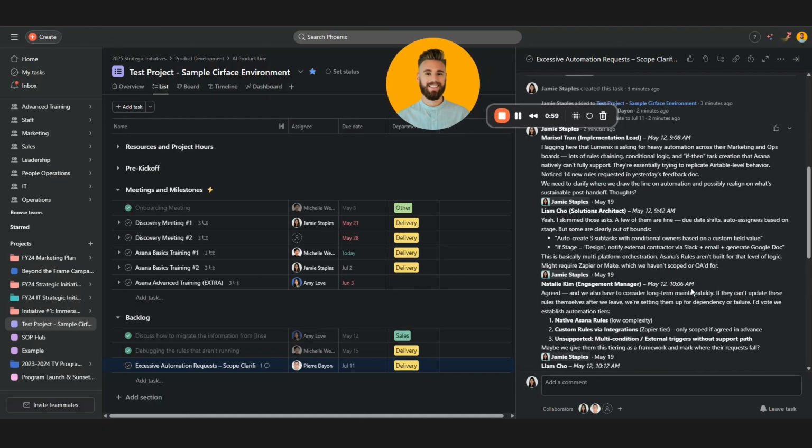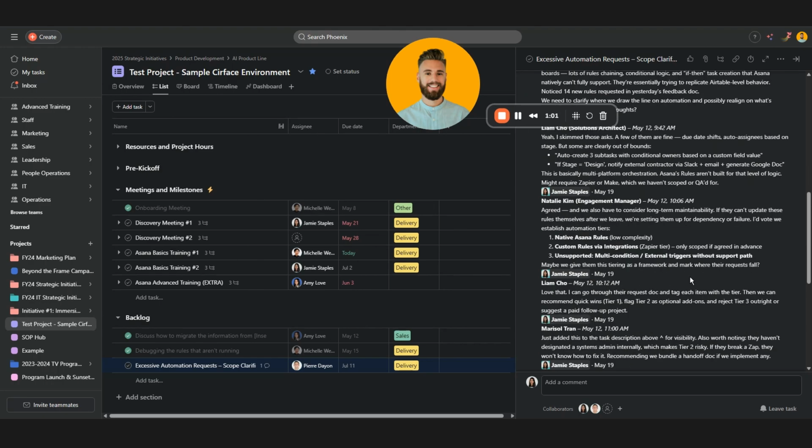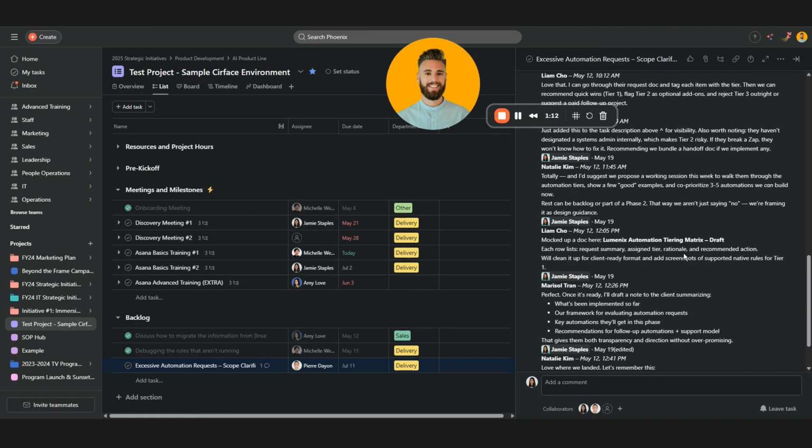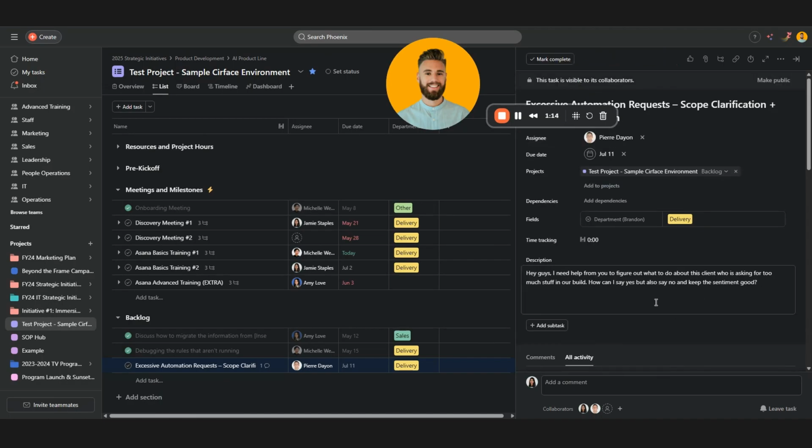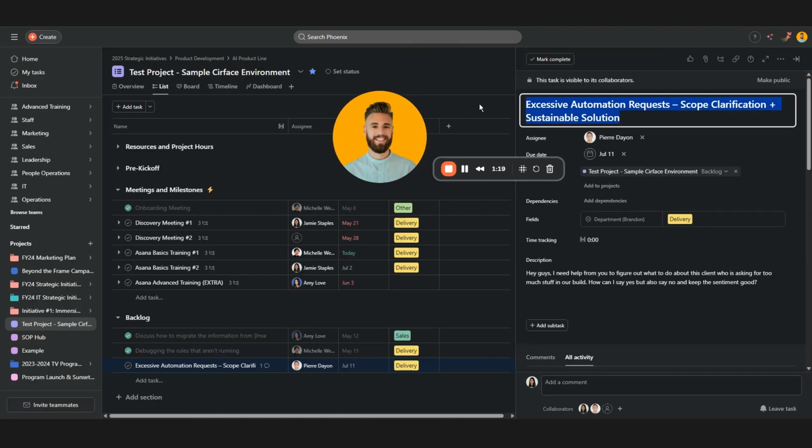And what we can do is, with one click, have Asana AI draft a new SOP for handling a problem like this in the future, based on the answer you came to in the comment thread and all the other attached documents and subtasks that went into solving this problem that we created. This problem that we created a task for to solve.